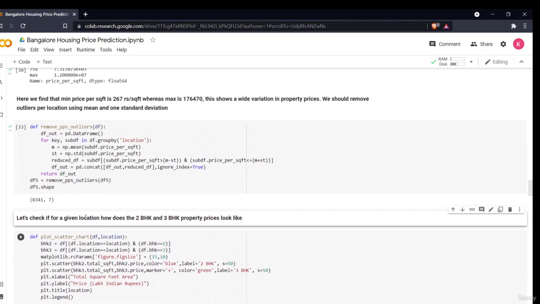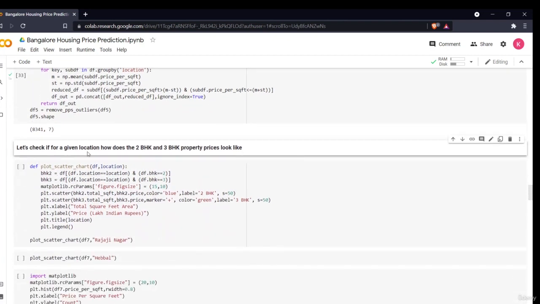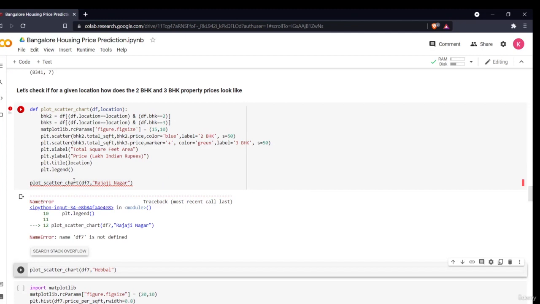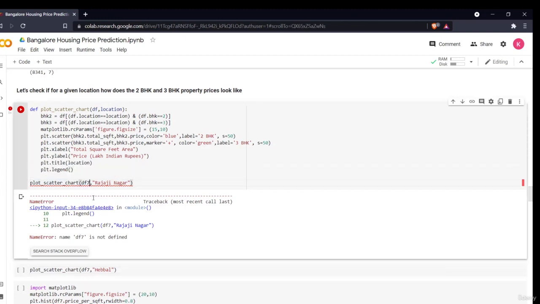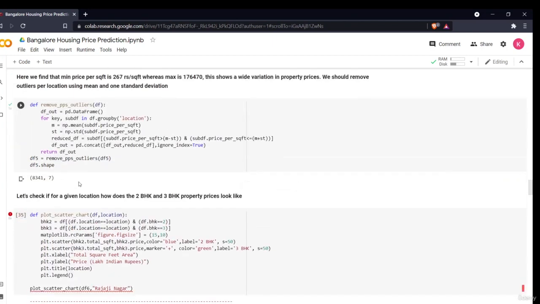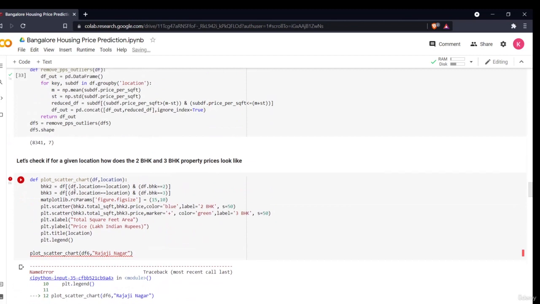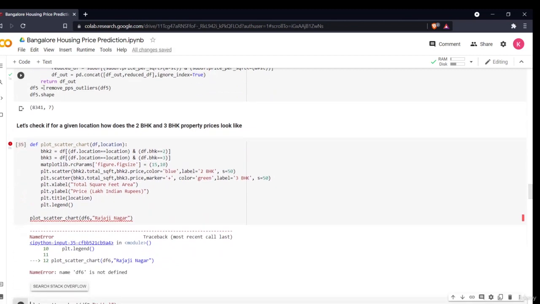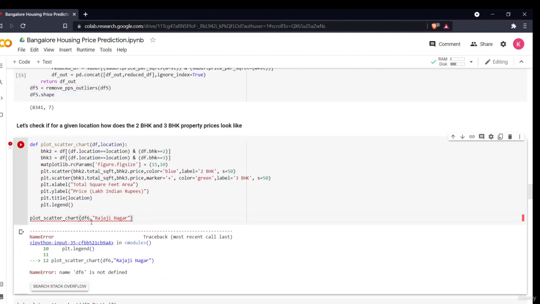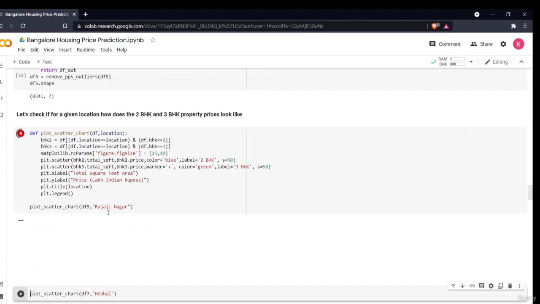Then I'm just seeing, okay, let's check if it's a given location, how does the 2 BHK and 3 BHK property look like. So I'm just plotting a different scatter plot. So now in this also, okay, it is to be again termed as df6, sorry, df5, we'll turn it df6. It can be very confusing if you write it with name.